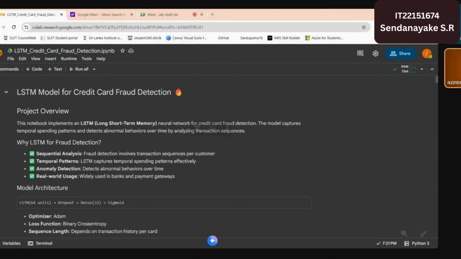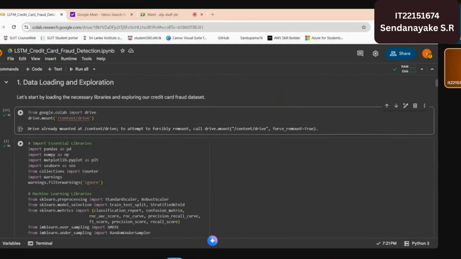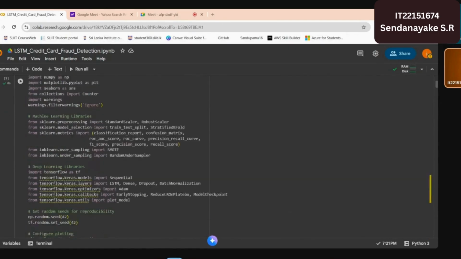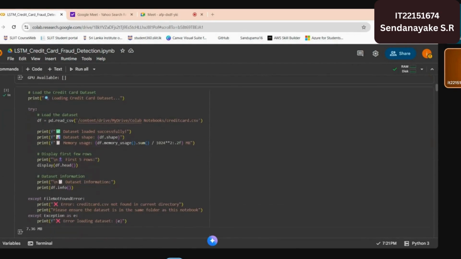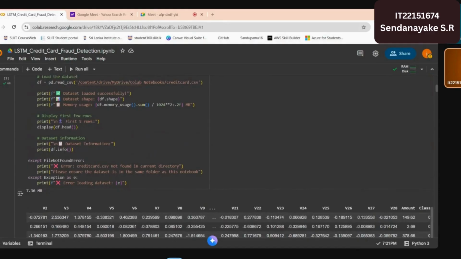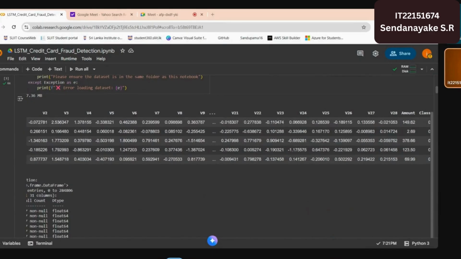I'm Sandanayaka SR. This notebook implements an LSTM neural network for credit card fraud detection. This model captures temporal spending patterns and detects abnormal behaviors over time by analyzing transaction sequences. First, I mount Google Drive and import essential libraries. Next, I load the credit card dataset that we downloaded. This is showing five rows of the dataset.